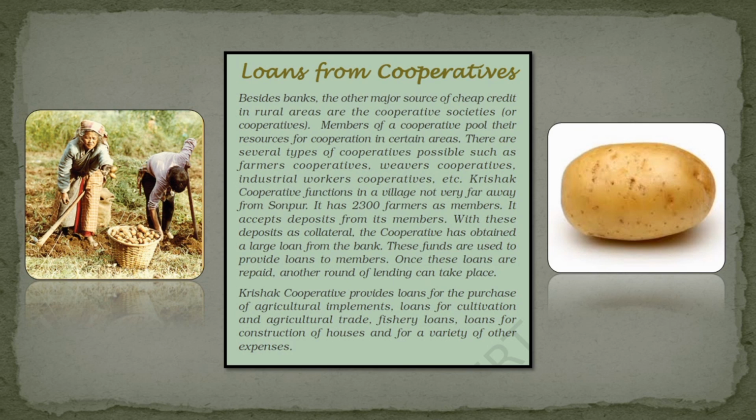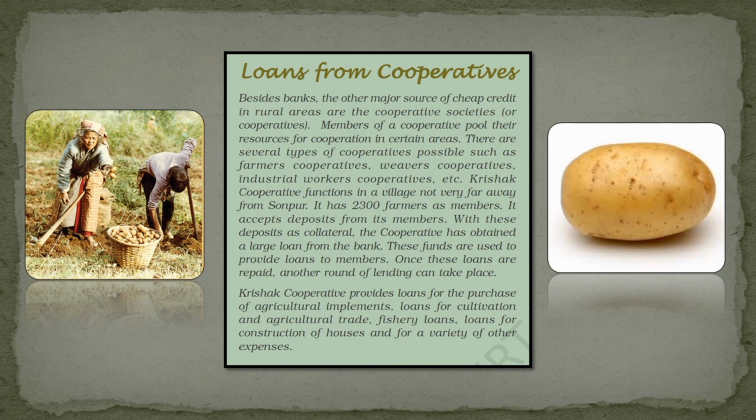It has 2300 farmers as members. So the 2300 members will deposit some amount of money, and the whole sum of money will be used as collateral given to the bank, and the cooperative will obtain a large amount from the bank. The loan amount will be used as funds for the farmers who have deposited the money earlier.